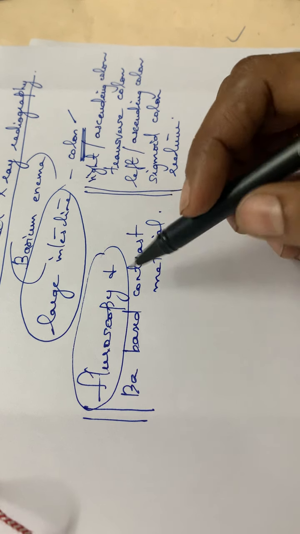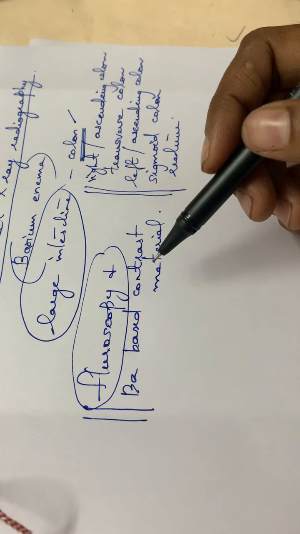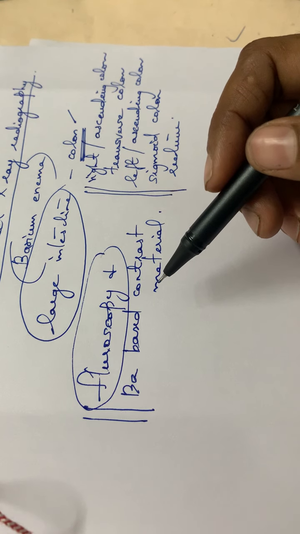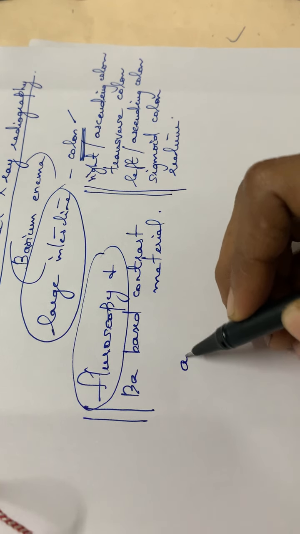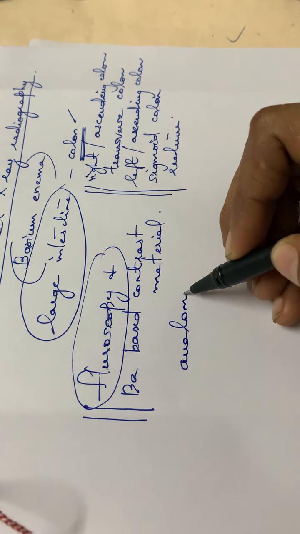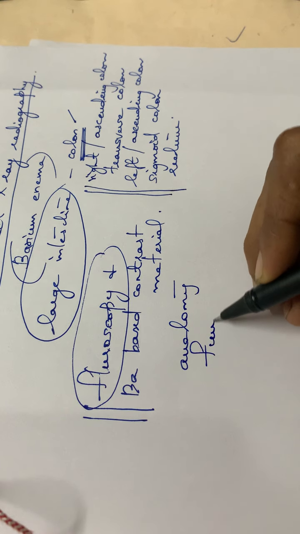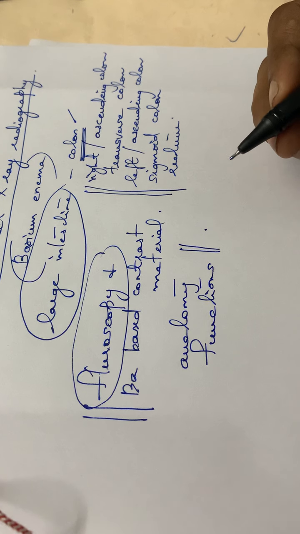When the barium is given, the lower GI tract is filled with barium, and the anatomy and the functions of this large intestine can be assessed by the radiologist.